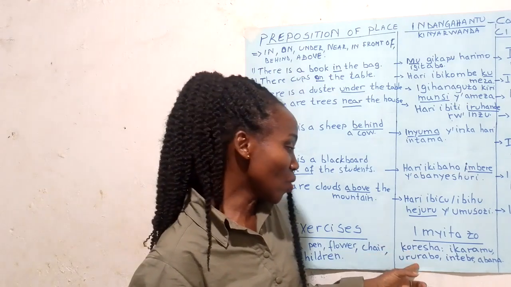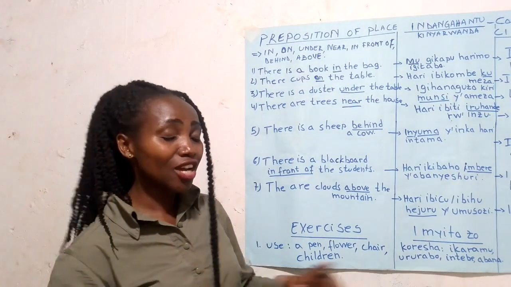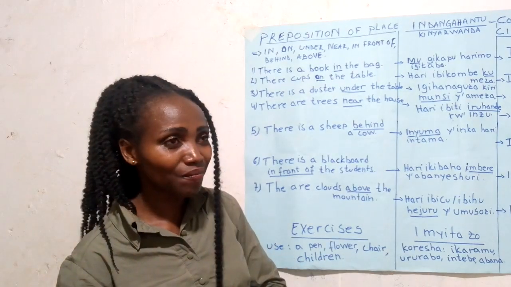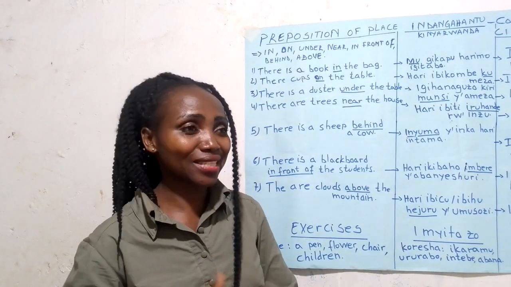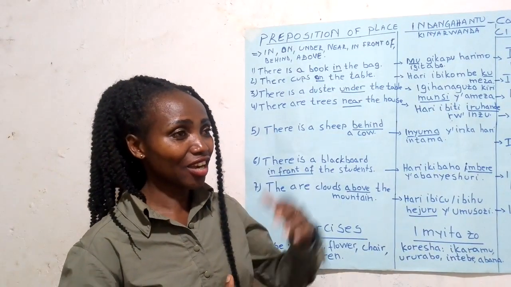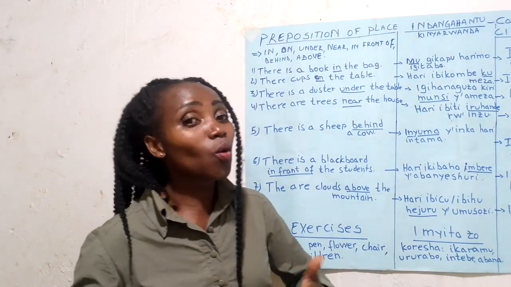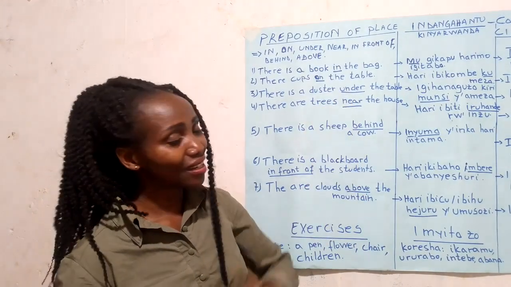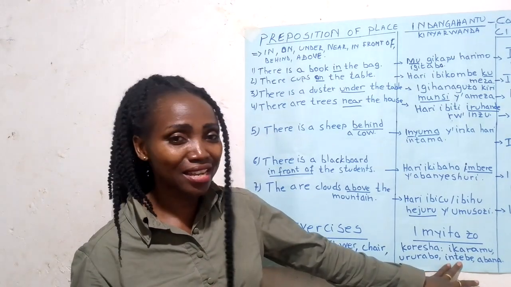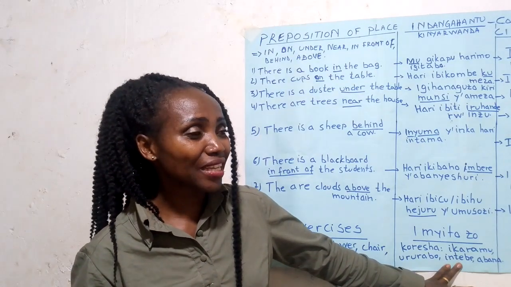Yes? Ururabo. Ururabo means a flower. Yes? Where is the flower? As the answer, ururabo ruri ku meza. Ururabo ruri mu kabati. Yes? Ku meza, mu kabati. Ururabo ruri iruhande rw'ameza. Yes? Near the table, for example. Yes? There, it's okay. Intebe. Intebe or a chair. Yes? Intebe iri hehe. Can you answer?